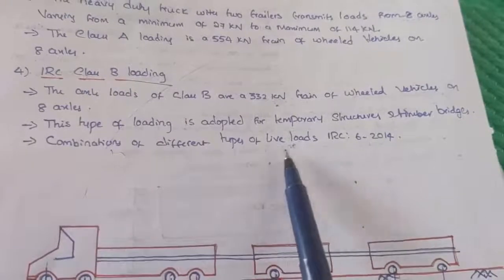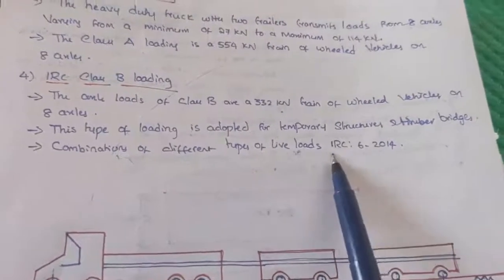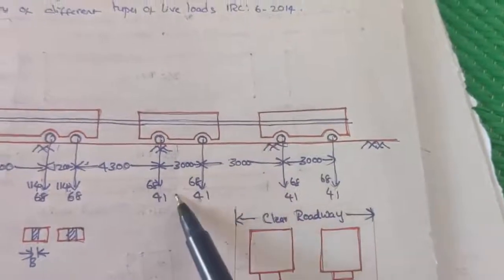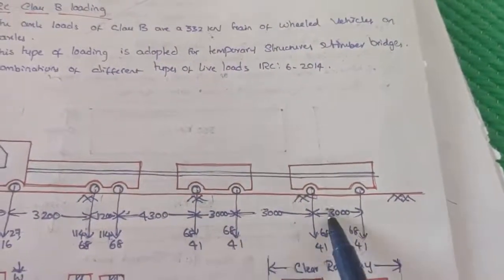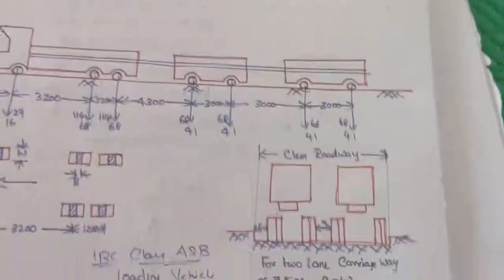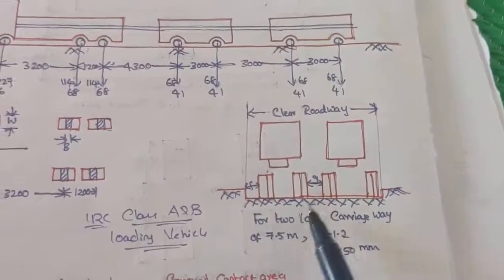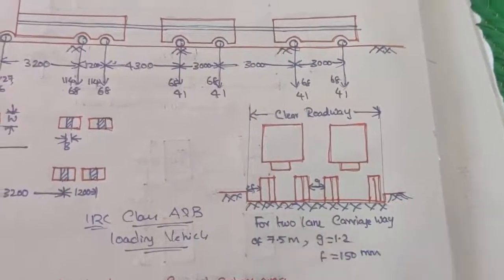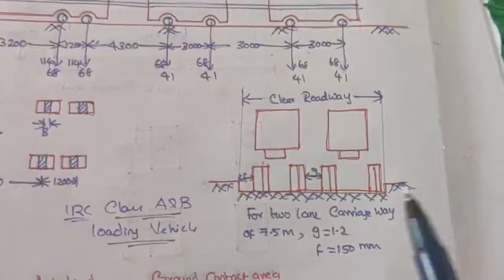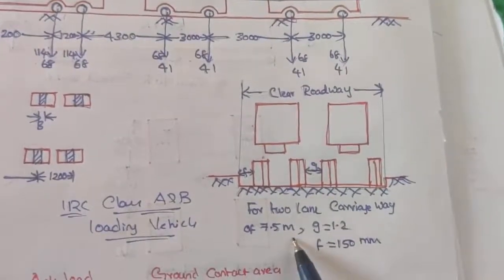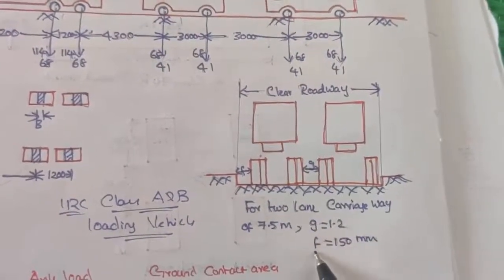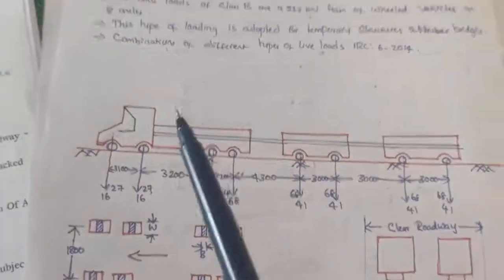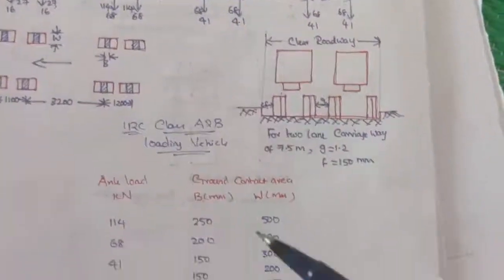And combinations of the different types of live loads are mentioned in IRC 6 2014. This one is called the B type of loading. You can see here, this one is class B, the width from here to here. So this is the clear roadway for a 2-lane carriageway. This is the minimum standard measure, which you already know from studying transportation engineering. For a 2-lane carriageway, road width will be 7.5 meters, and g is the gravitational force, and the clearance between the ground and the road is 150 mm. So these are the different types of loadings.